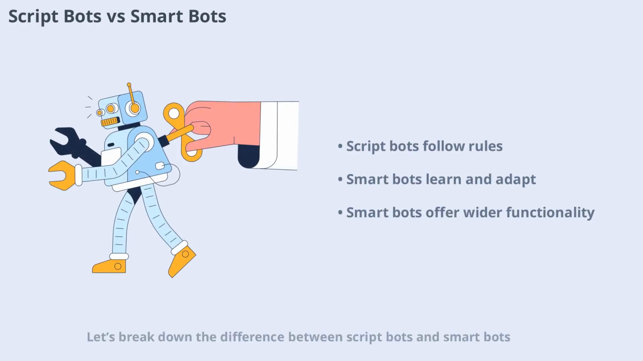Let's break down the difference between script bots and smart bots. Script bots are straightforward. They follow a set of programmed rules and respond to specific commands. They're easy to build and integrate but have limited functionality. Smart bots, on the other hand, use machine learning and large datasets to understand and respond to a wider range of inputs. They can learn from interactions and improve over time, making them much more flexible and powerful. Both types have their place, depending on the complexity of the task.